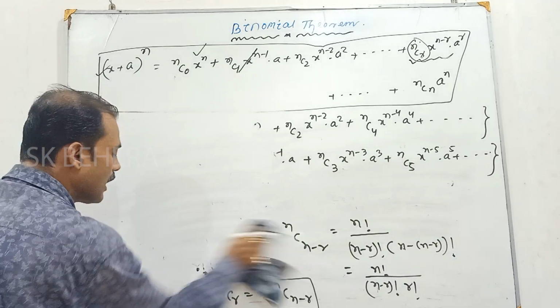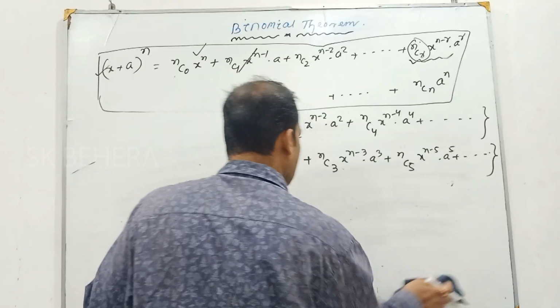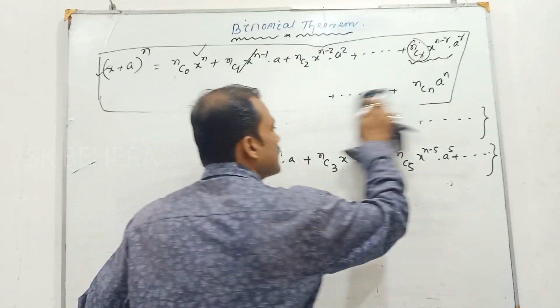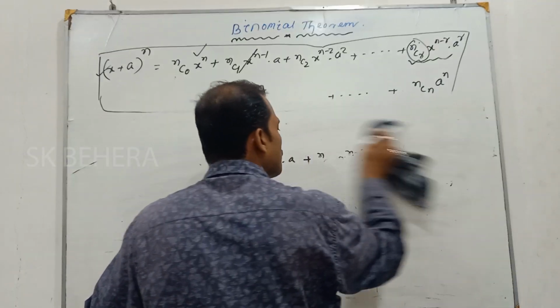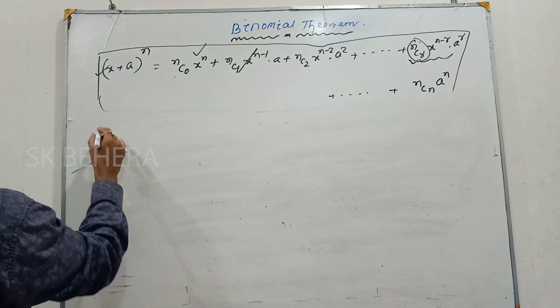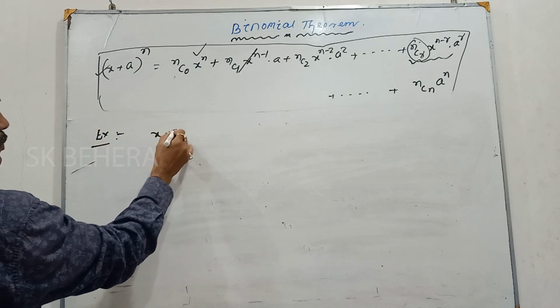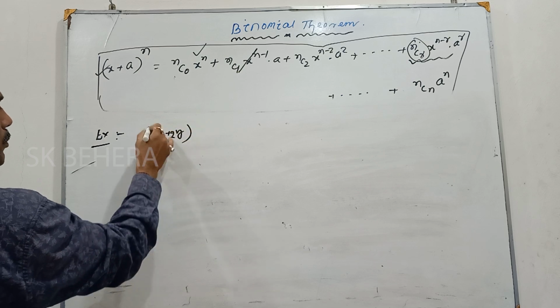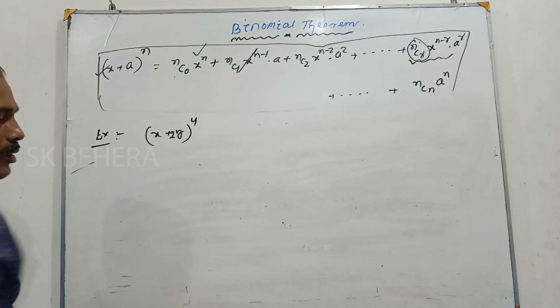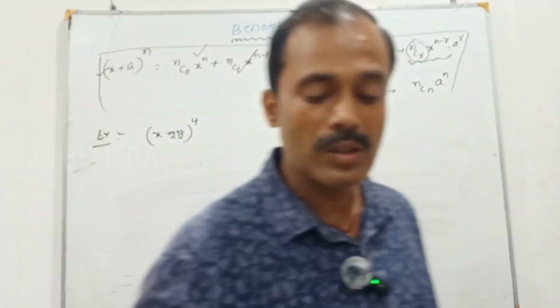How can we calculate? How can you find out the binomial expression? How can you expand this? Suppose I am taking here a simple example: (x + 2y) to the power 4. Simply you expand this. How can you expand?